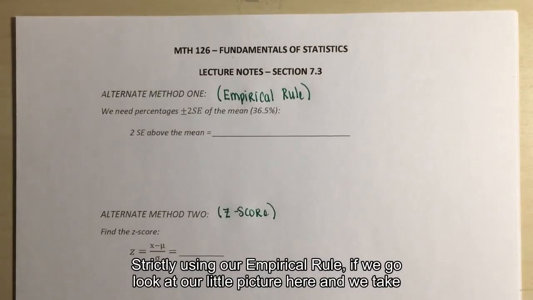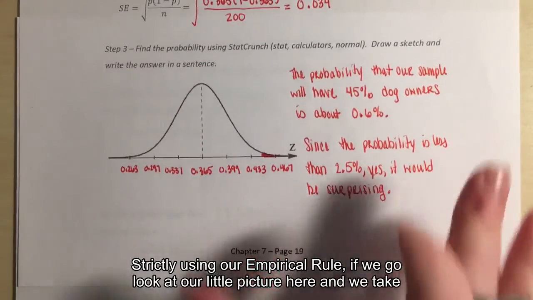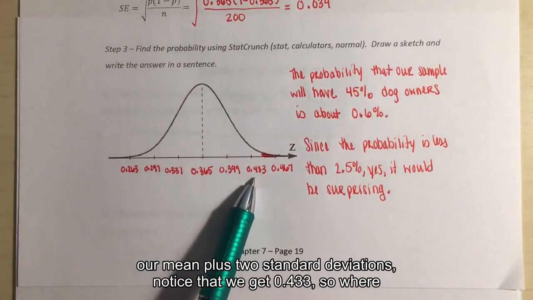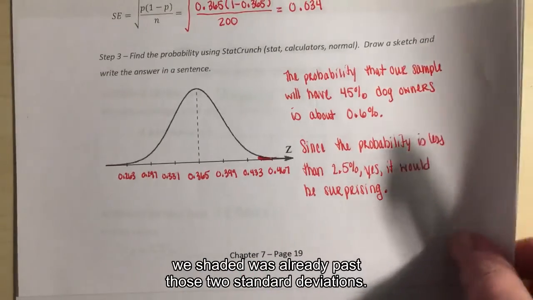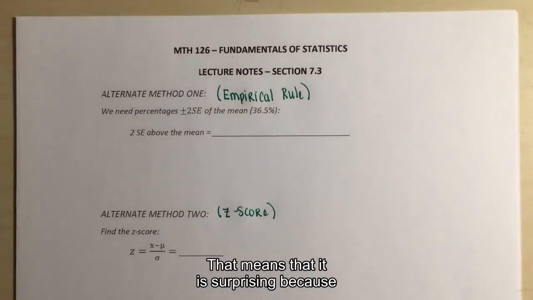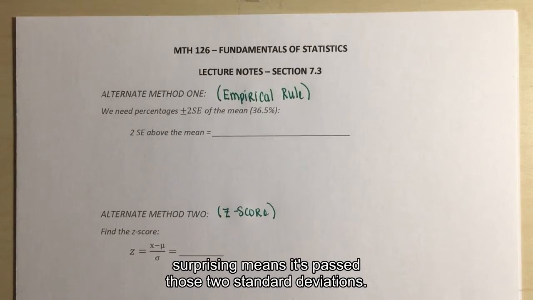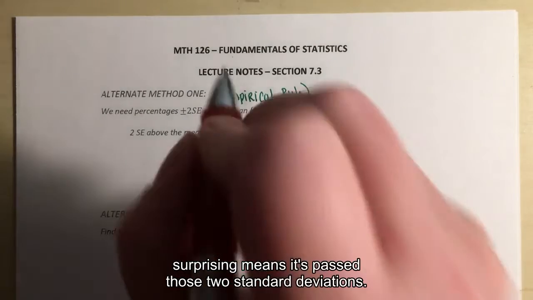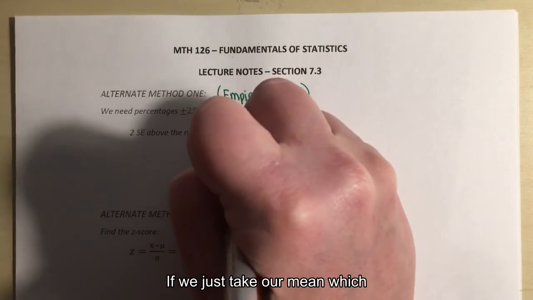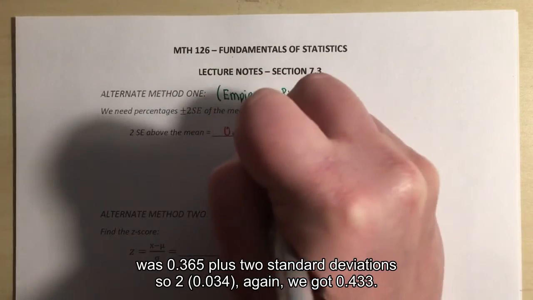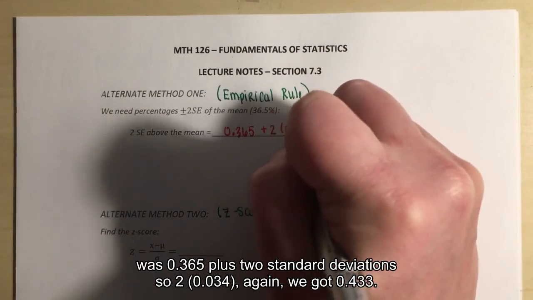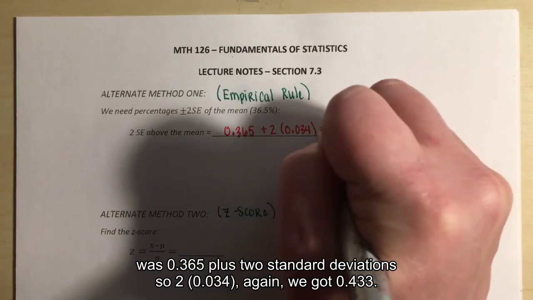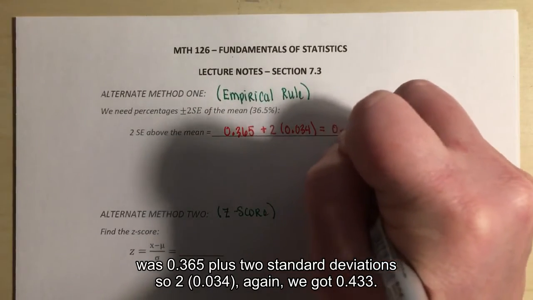Strictly using our empirical rule, if we look at our little picture here and we take our mean plus 2 standard deviations, notice that we get 0.433. So where we shaded was already past those 2 standard deviations. That means that it is surprising, because surprising means it's past those 2 standard deviations. If we just take our mean, which was 0.365, plus 2 times 0.034, again we got 0.433.